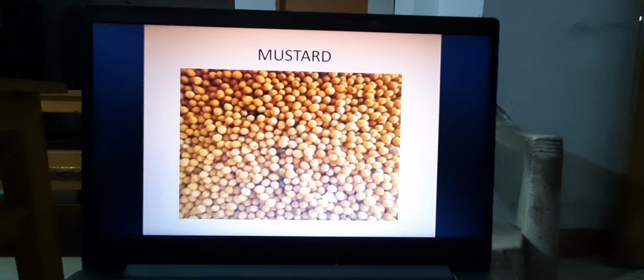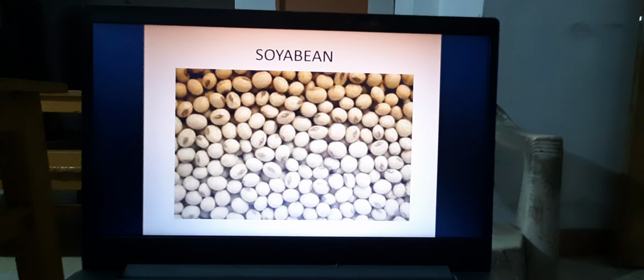Mustard, we are getting mustard oil, so it is used as our condiment. Then other food materials, probably you don't know the proper names. Soybean, you see, it is present in this particular globular stage, but from this ingredient soya milk is produced. After soya milk we are getting the soya chunks, which we are using for vegetables or prepared as a substitute of vegetables and for making curries and other food materials.